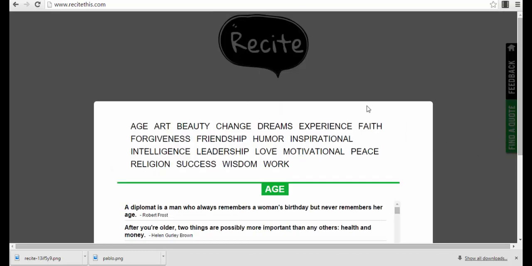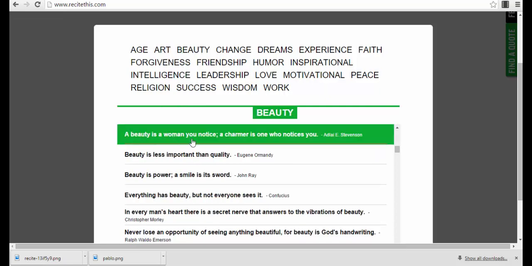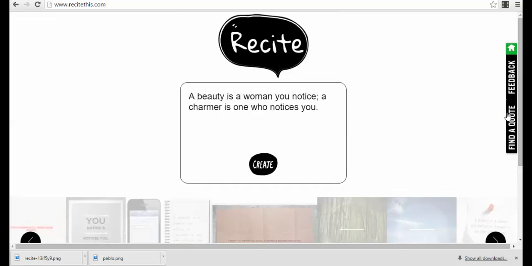Then if you go to find a quote, for example, you can find quotes that you can use for different domains, for different niches. For example, for beauty, it will upload your quotes directly. So you can also have direct quotes that you can already use that are integrated in the app. That's actually very cool also, because you don't have to find a quote on your own. So this is a very cool app. You can use it like Pablo from Buffer. It's actually very simple.